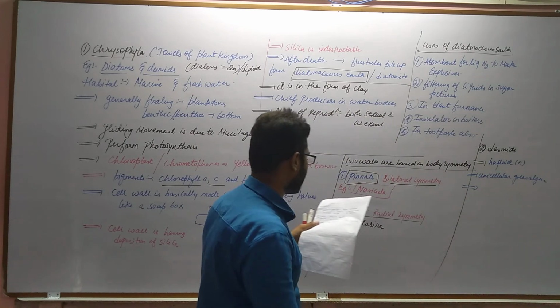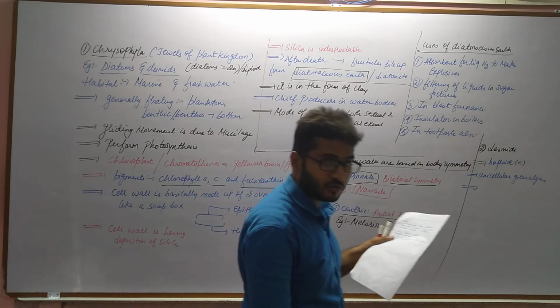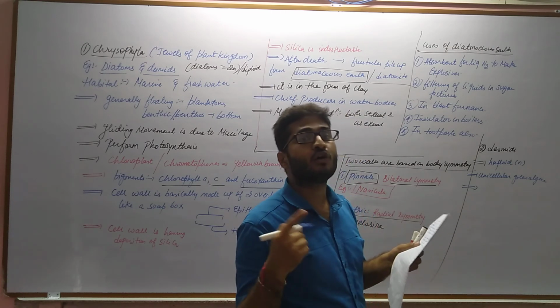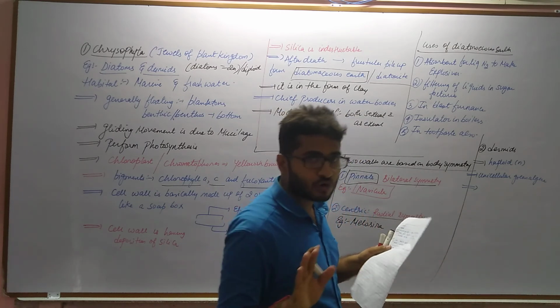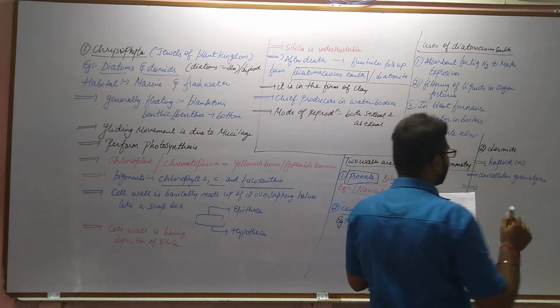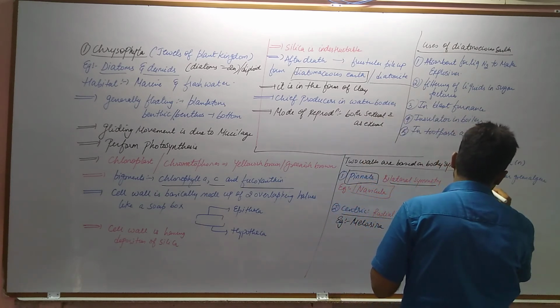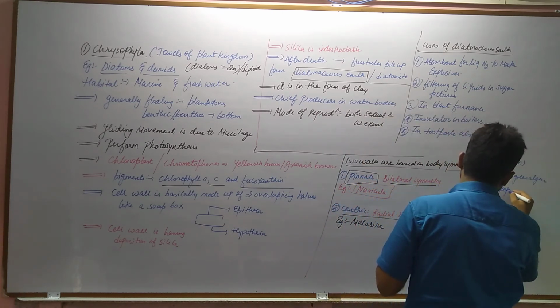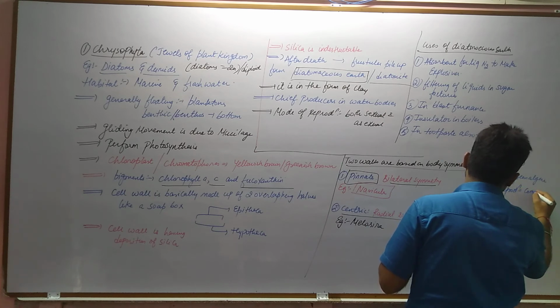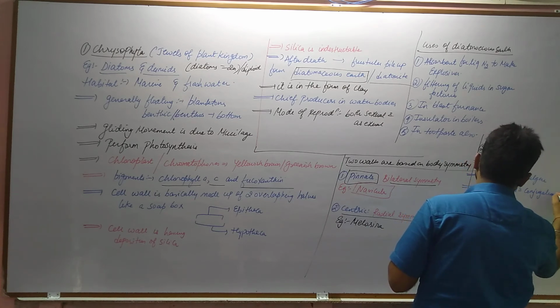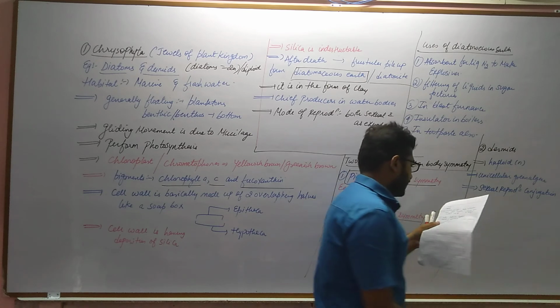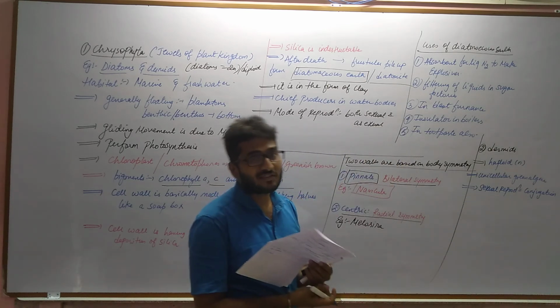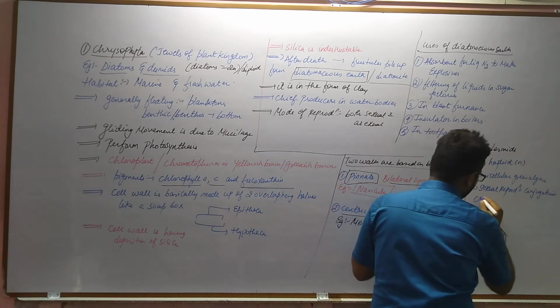Reproduction is again by sexual means, and the mode of reproduction is conjugation. I hope you all know what conjugation is. We have discussed it in the kingdom Monera. So sexual reproduction is by conjugation, and the chloroplasts are very large.